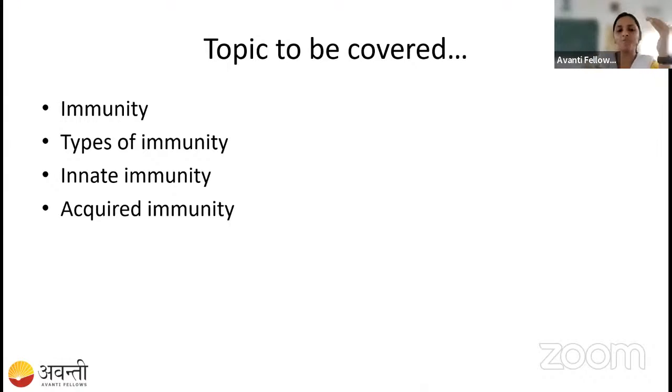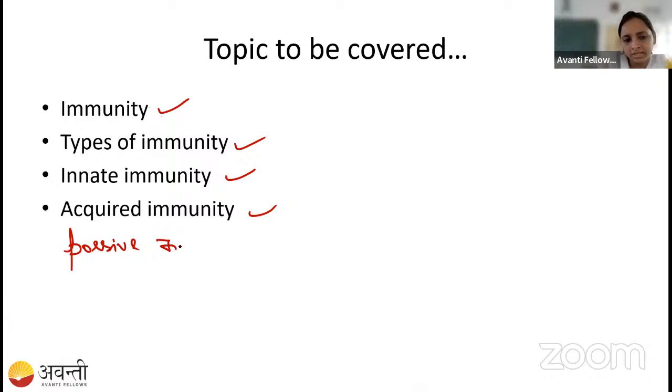Students, in this topic we are going to study immunity. We have completed the common diseases, right? After that, the immunity part will come. In that immunity part, we are going to cover immunity, types of immunity: innate immunity and adaptive immunity, and also passive immunity and active immunity.